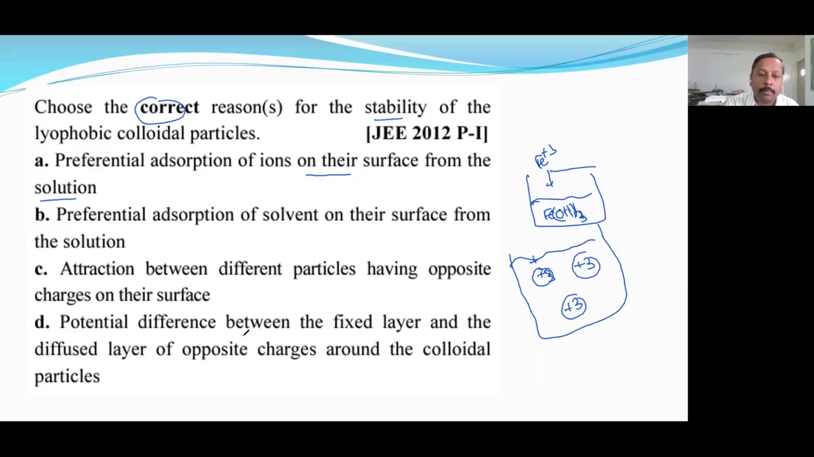Okay. And then the potential difference between the fixed layer and diffuse layer of the opposite charges in the colloidal particle. Fixed layer means after this plus 3 will be surrounded by the negative charge. So higher the charge difference, higher will be the attraction between the fixed layer and diffuse layer. That is also directly proportional. So A and D are correct. Remaining may be correct, but they are not attributed to stability. I am not saying B and C are incorrect, but stability doesn't depend on them.